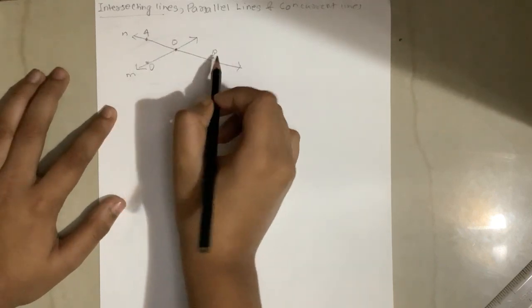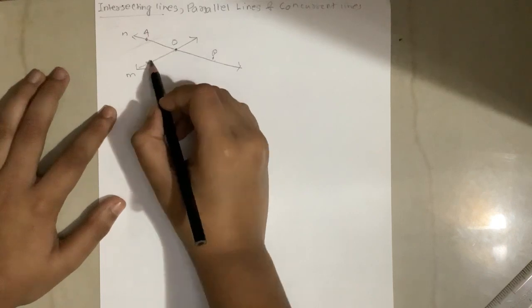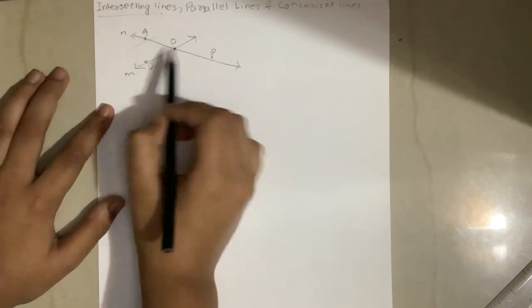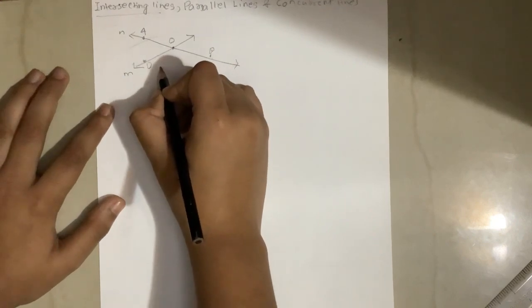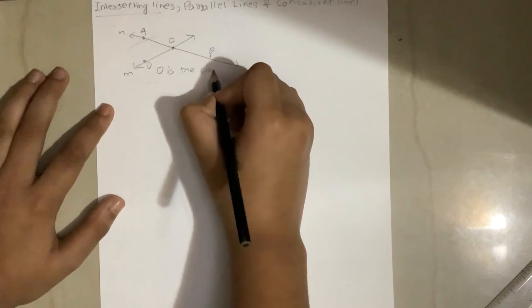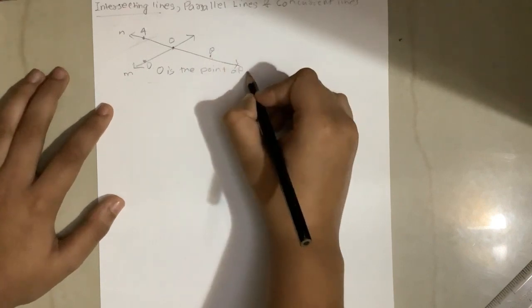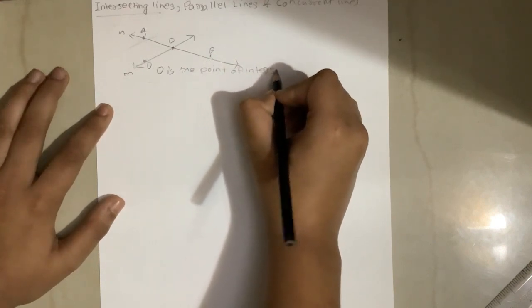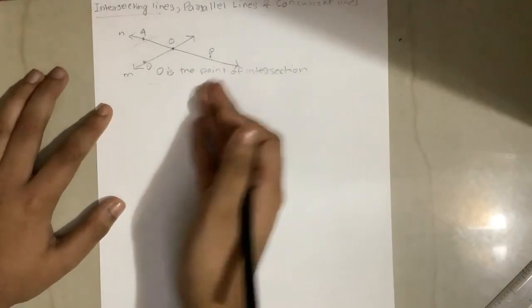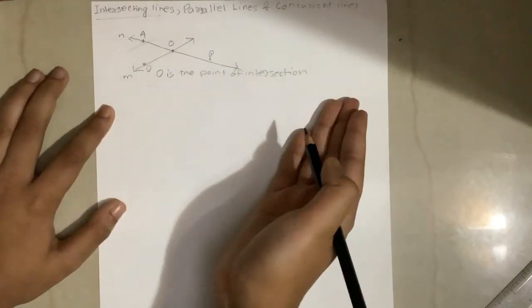The same goes for D and B. But at O, line M and line N crisscross with each other. So we can say that O is the point of intersection, and these are intersecting lines.